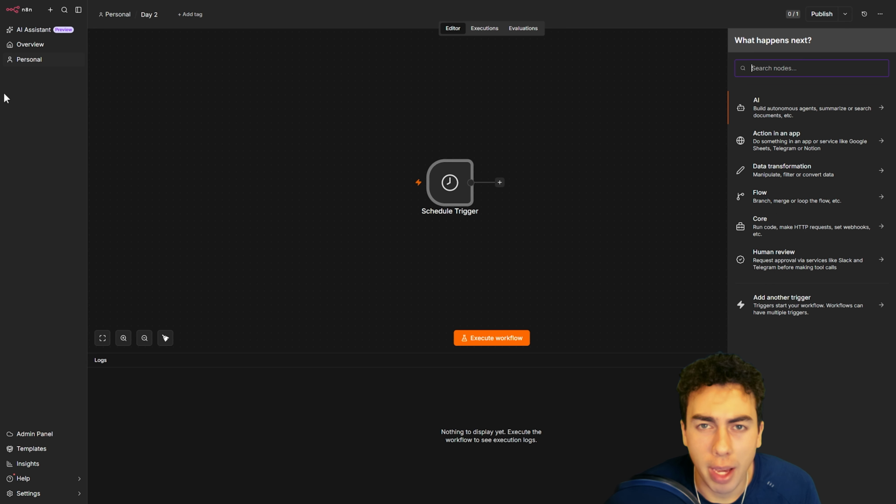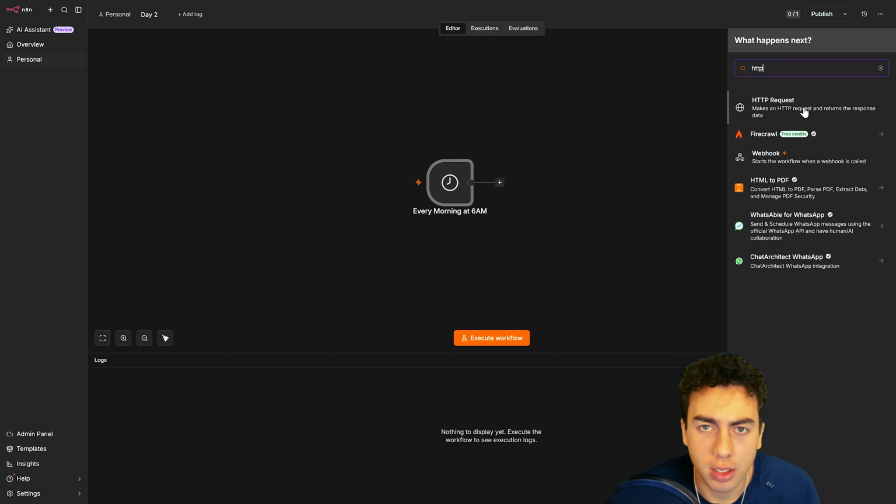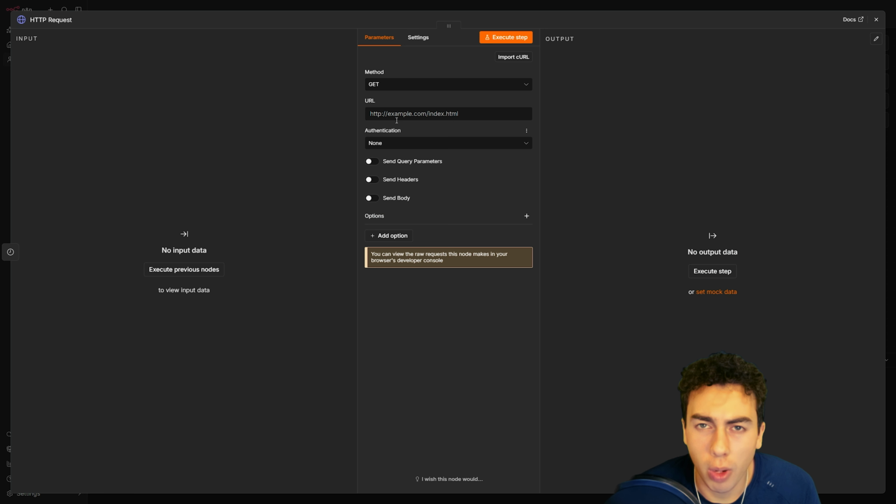Now the node that actually matters today, HTTP request. This single node is the one that turns into literally any API on the planet. The moment you understand its 3 ingredients, the URL you're asking, the parameters you're sending along with the ask, and the key that proves it's really you doing the asking.